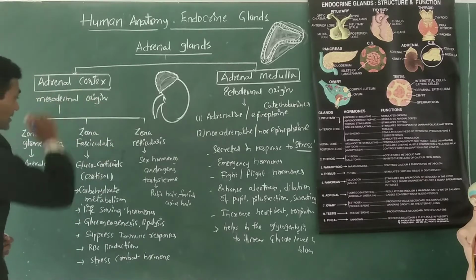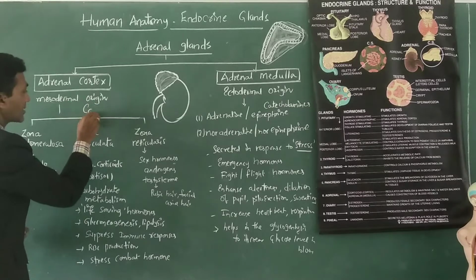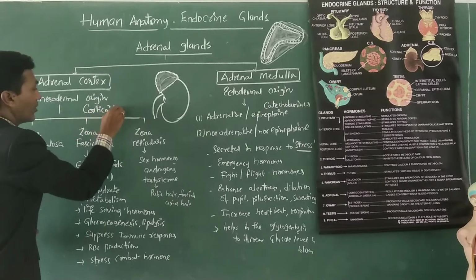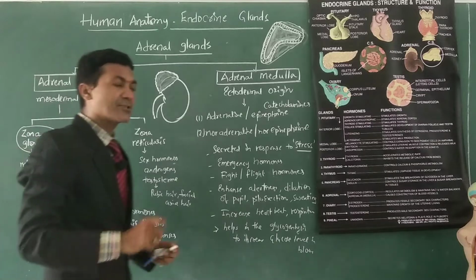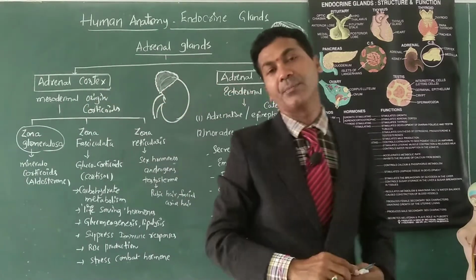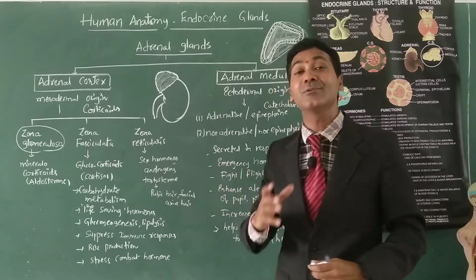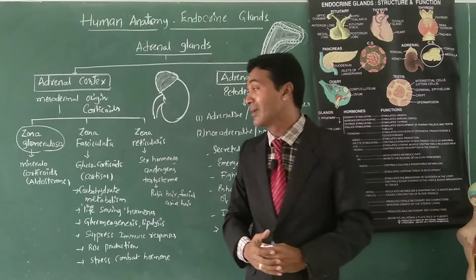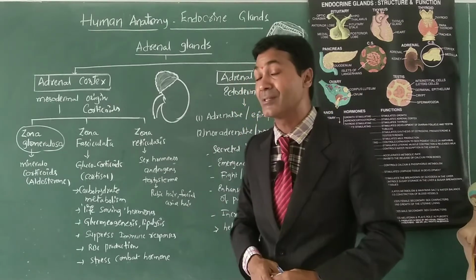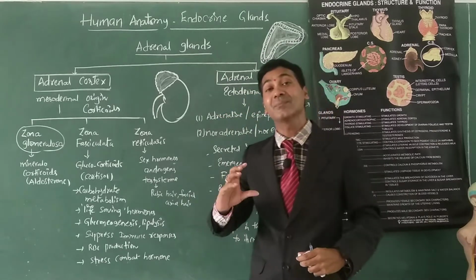Actually, the adrenal cortex synthesizes or secretes hormones together called corticoids. Among these corticoids, mineralocorticoids are secreted from the zona glomerulosa. Among mineralocorticoids, aldosterone is the chief mineralocorticoid. We know that aldosterone plays a vital role in RAS, the renin-angiotensin-aldosterone system. We have studied this in the excretory system, right? When GFR falls and blood pressure decreases, the RAS system activates.